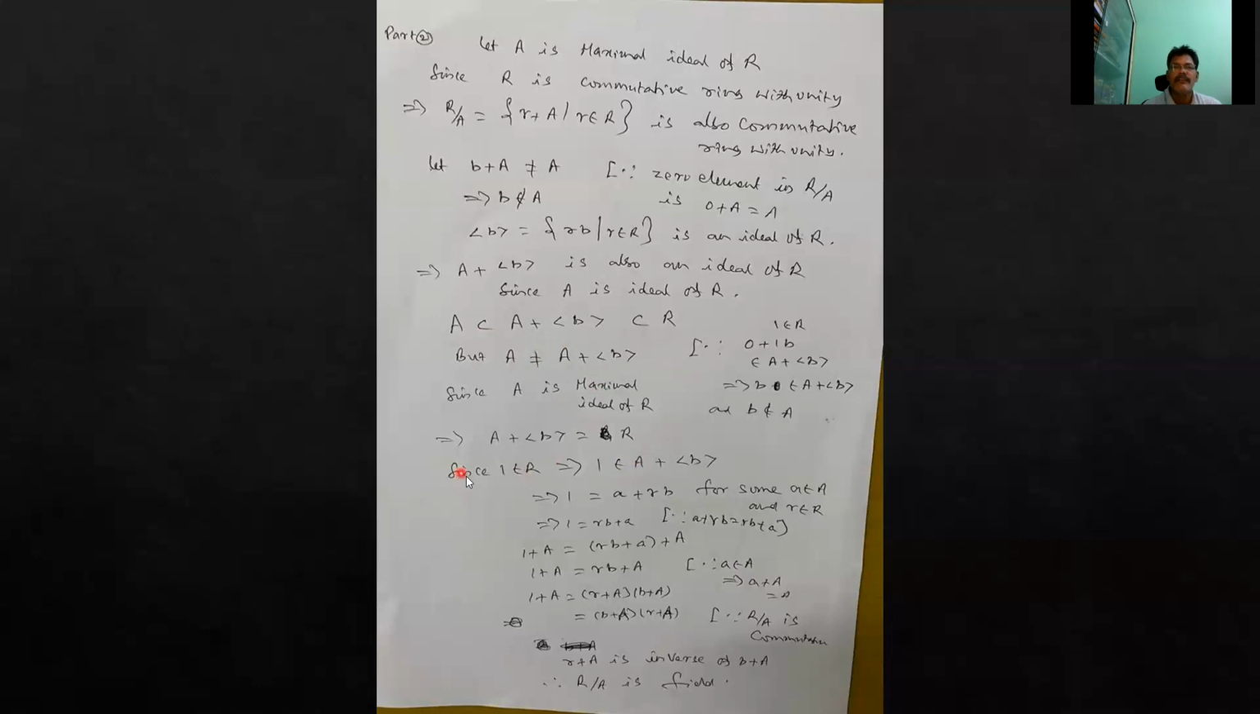So since 1 belongs to R, this implies 1 belongs to A plus generated by b. 1 can be written as a plus rb, which can be written as rb plus a. Therefore, 1 plus A equal to rb plus a plus A, that is (r plus A) into (b plus A). Therefore, that equals (b plus A) into (r plus A). Therefore, the multiplicative inverse of b plus A is r plus A. And last one.